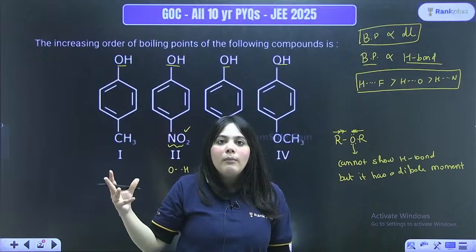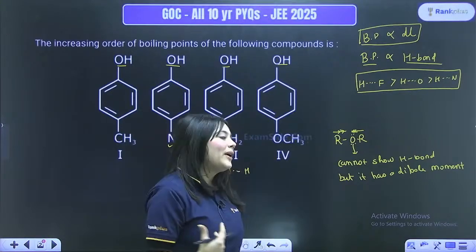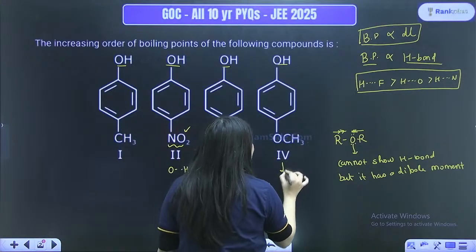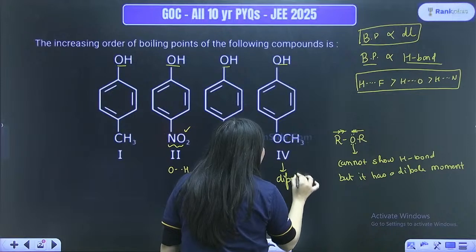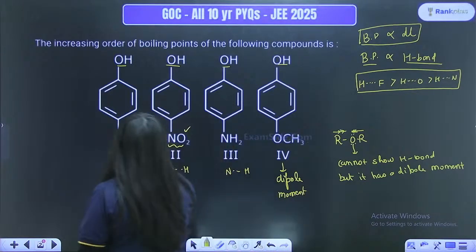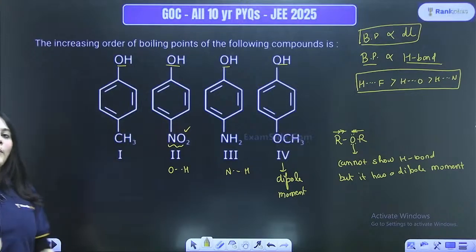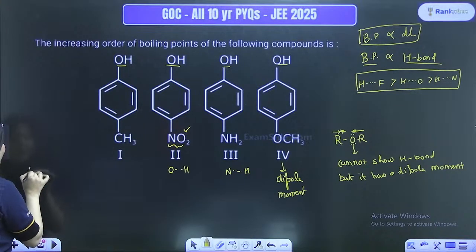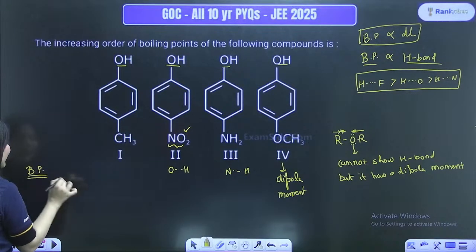More the dipole moment, more will be the boiling point, right? So here in OCH3, dipole moment is present. But in CH3 group, there is no dipole moment. Hence, what would be the order of boiling point?